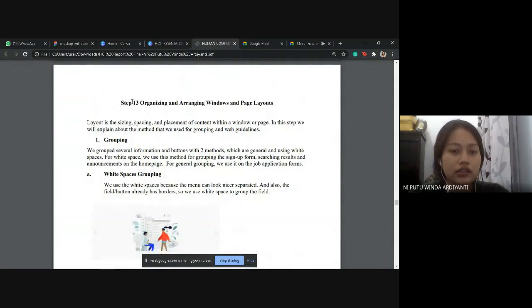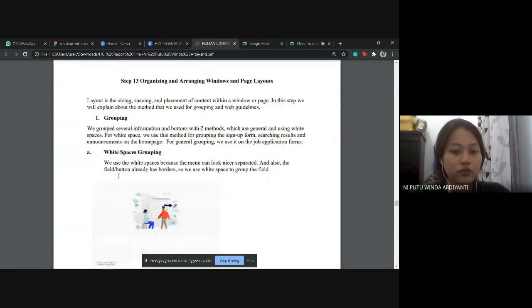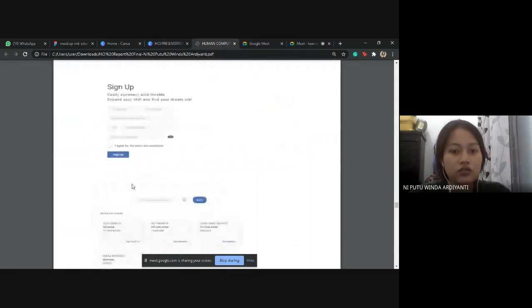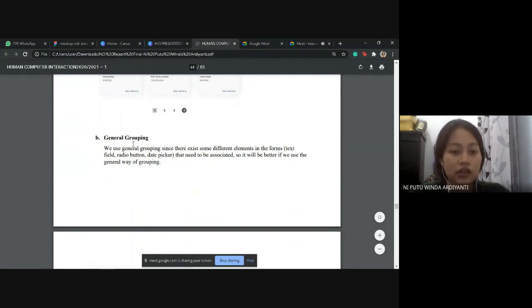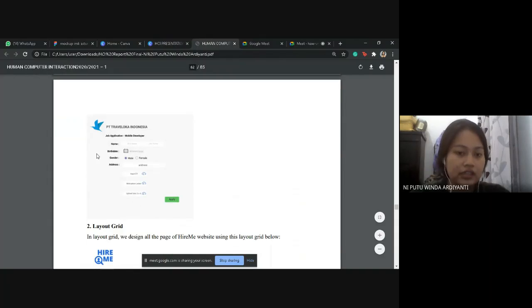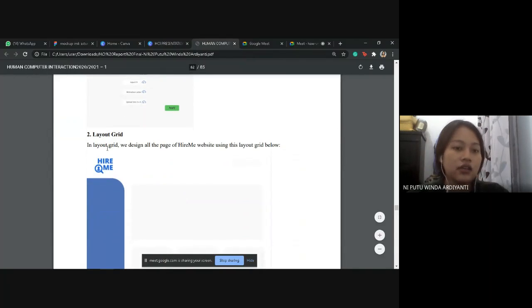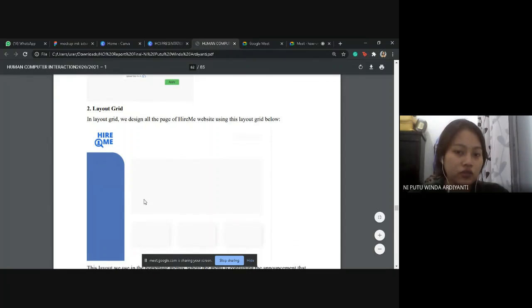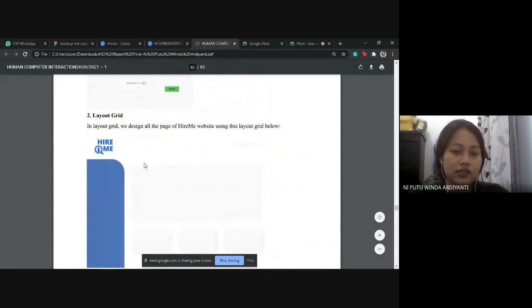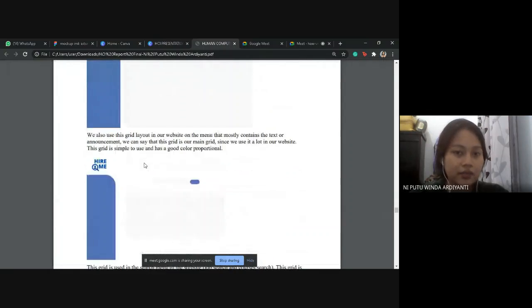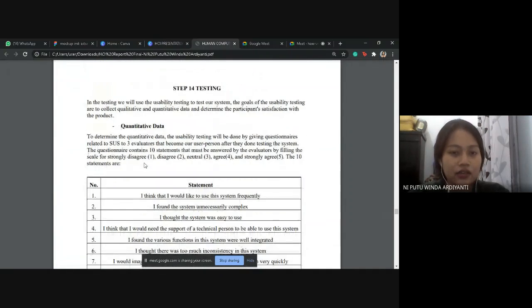We also have step 13, organizing and arranging windows and page layout. For grouping, we use white space grouping like this, and also like this white space grouping, and also general grouping. For this kind of thing, we use the general grouping. And these are the layout grids that we use. The grids seem similar to each other, but they are still different.